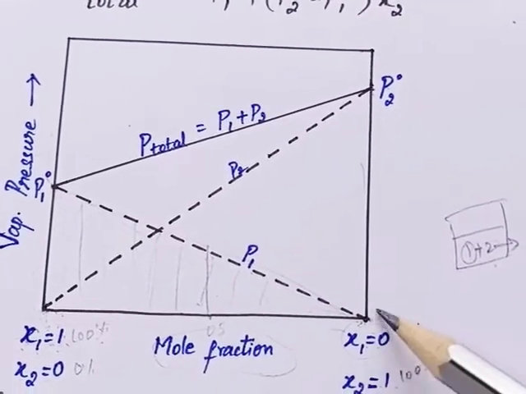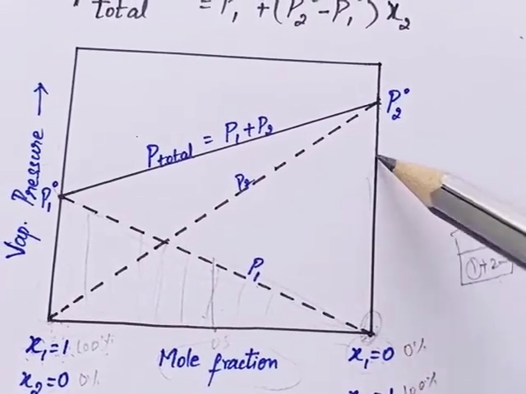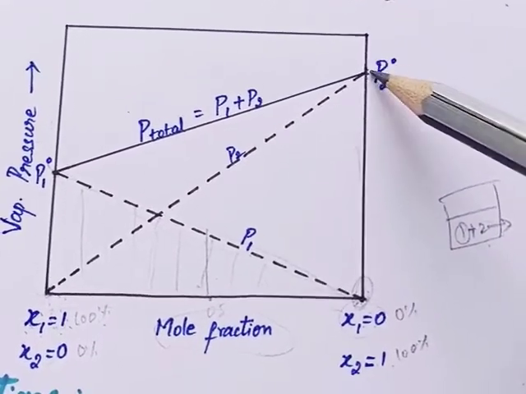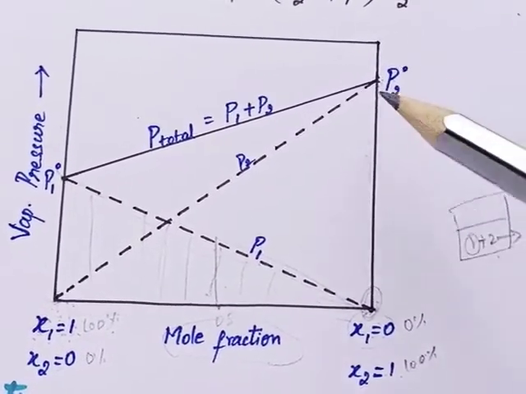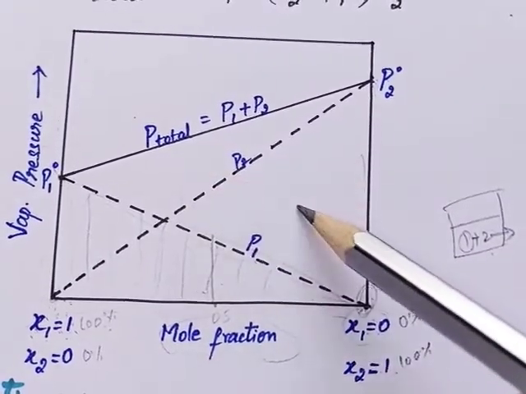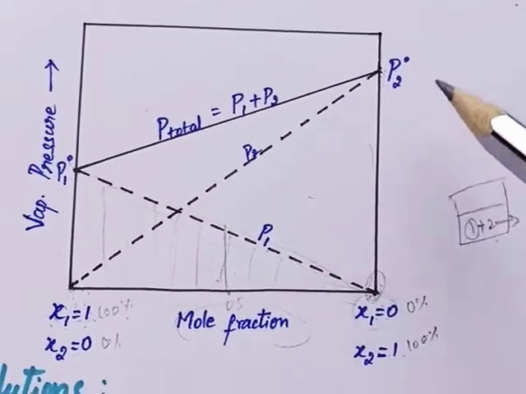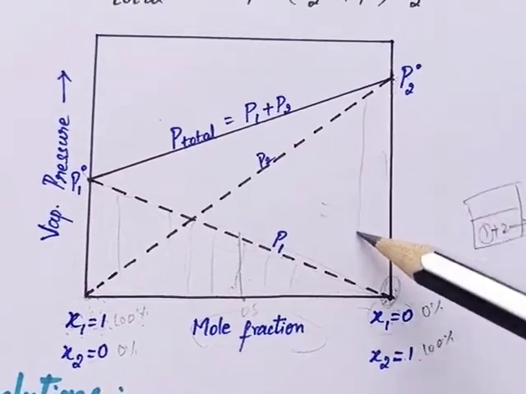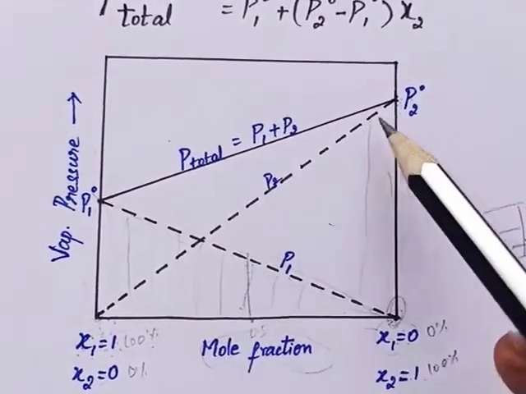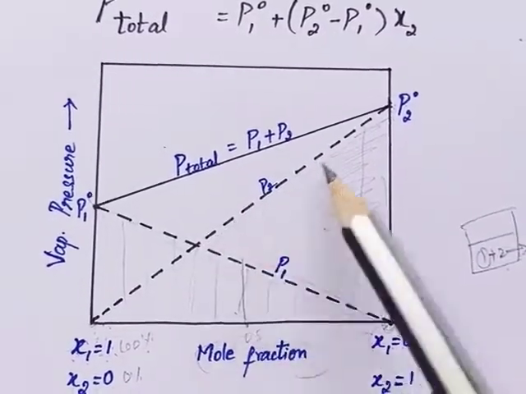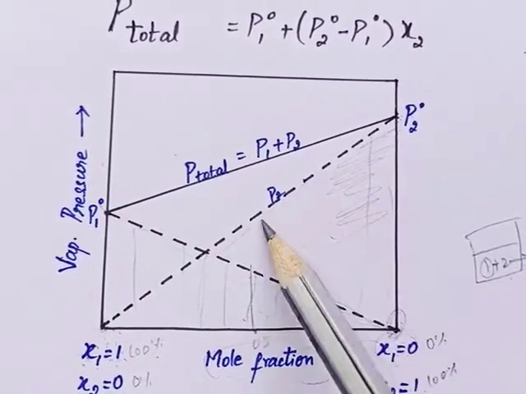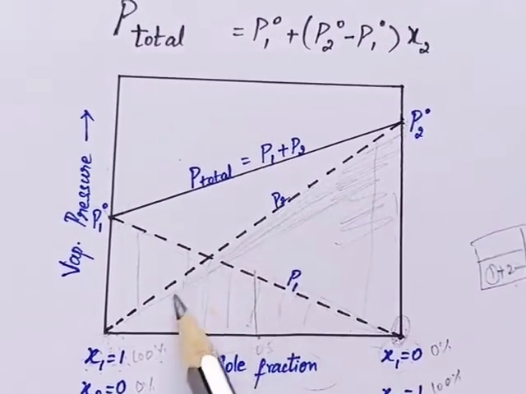Here, at this particular point, component 1 is 0, so component 2 is 100%. Now I am going to mix component 1 into this. So what will happen? The mole fraction of component 2 starts decreasing slowly, so the partial pressure also decreases slowly.